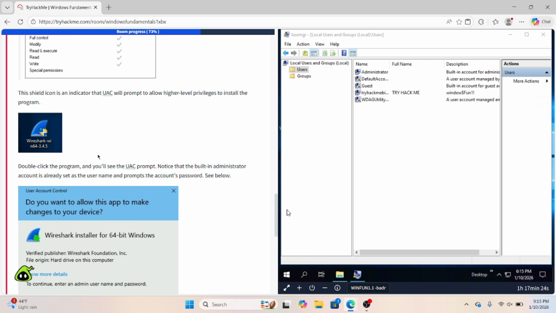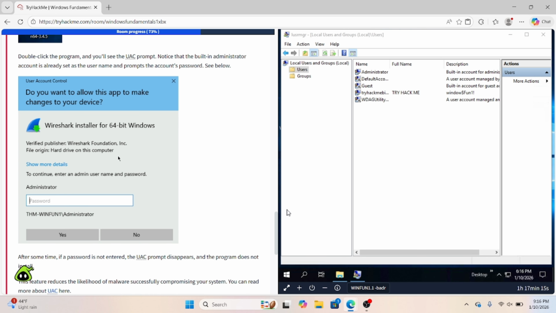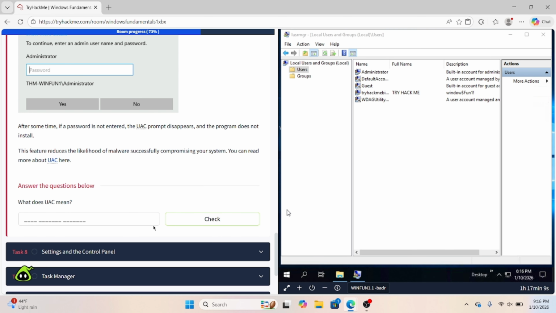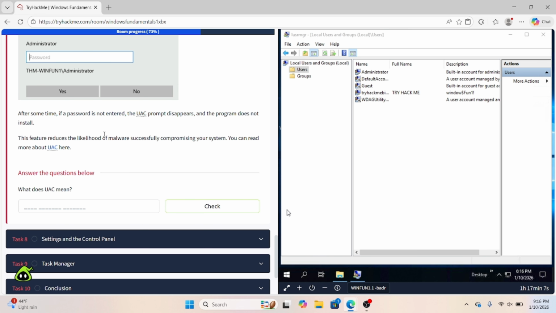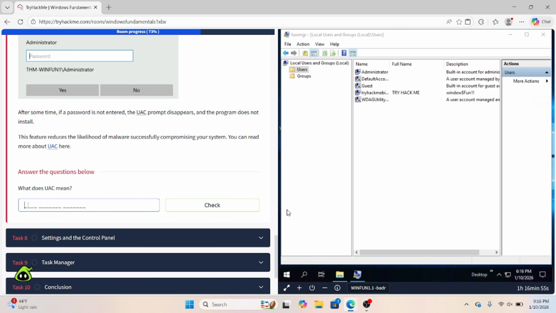And if you did go ahead and log in as the local user, or if you're just following along here on the side, this is what it'll actually look like. It's going to have this shield right here. That's going to indicate that you're just a standard user on the account. You're not going to be the administrator. And then it's going to prompt you for the password here as well. And then after some time, if the password is not entered, the user account control prompt is going to disappear and the program does not install. So we won't be able to actually install it without the correct password. What does UAC mean? That's user account control.